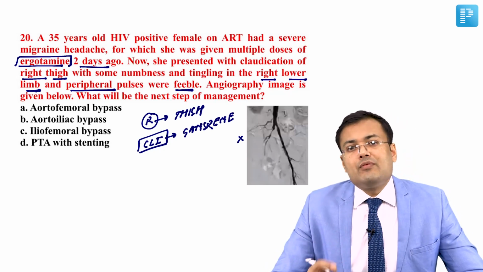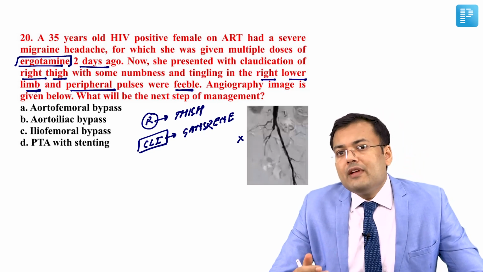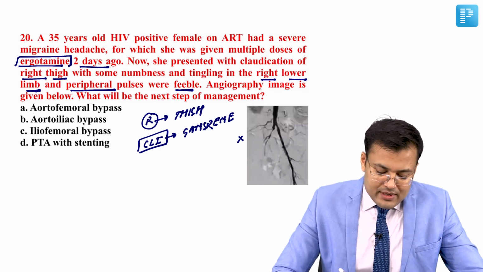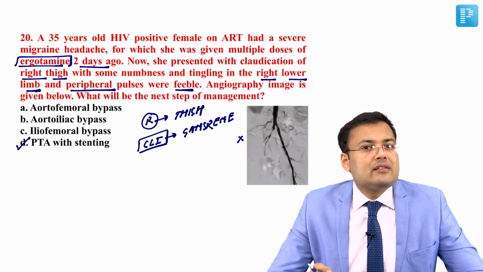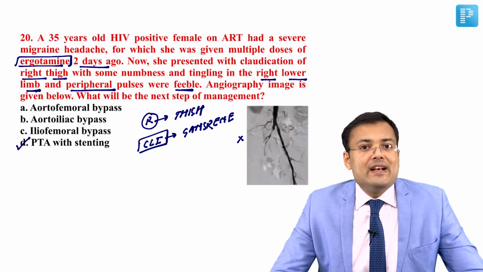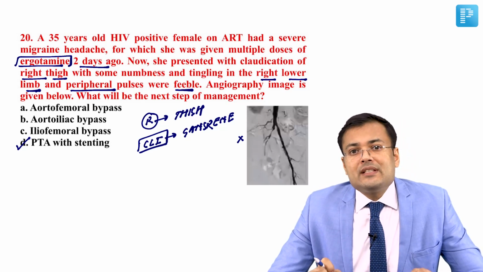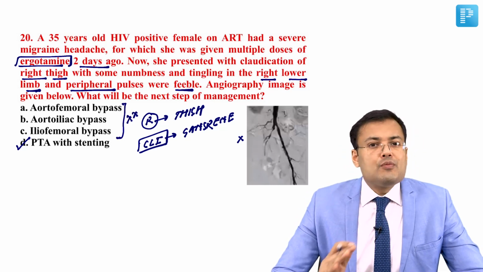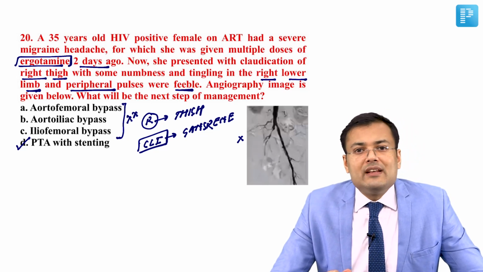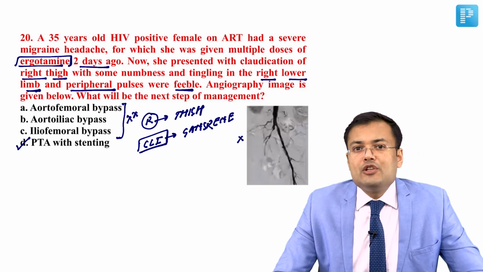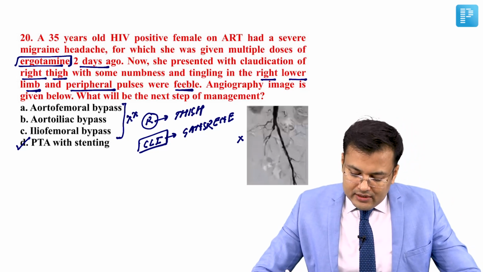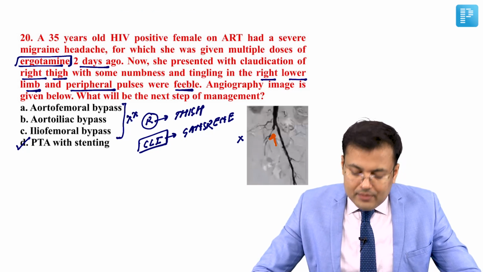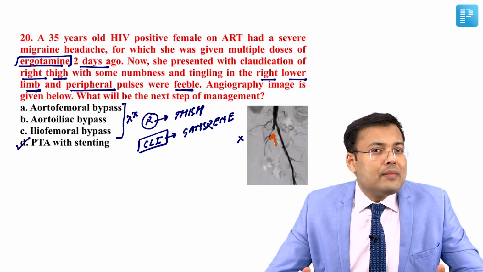So whenever there is critical limb ischemia, we have to go for urgent intervention, and the preferred intervention is percutaneous transluminal angioplasty with stenting. In this emergency scenario, we should not go for any kind of bypass. So we have to go for percutaneous transluminal angioplasty with stenting. If you see this angiography, where is the obstruction? The obstruction is at the level of the common iliac artery.